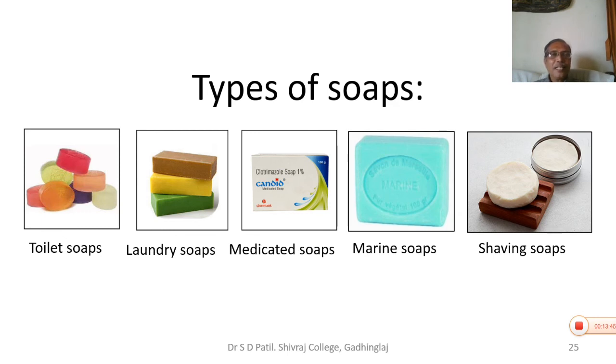Then various types of soaps we use in practice. These include toilet soap, laundry soap, medicated soap, marine soap, shaving soap, etc. So various industrial soaps are also there. As per their requirement, as per their application, the raw material is chosen.